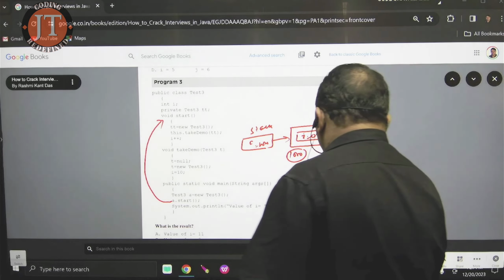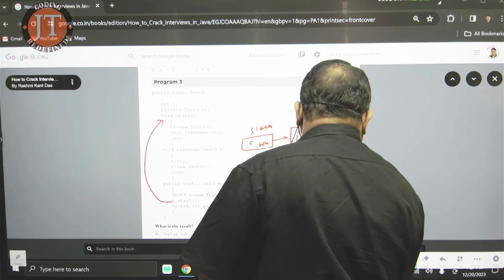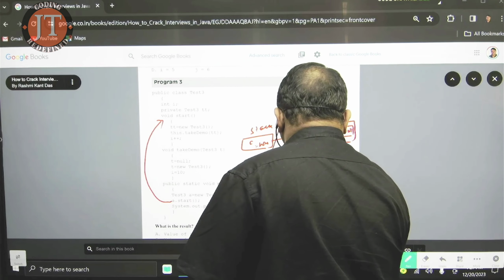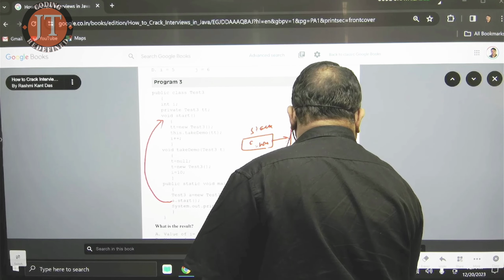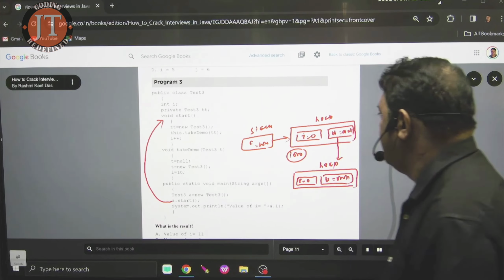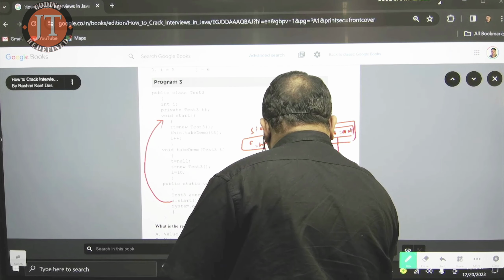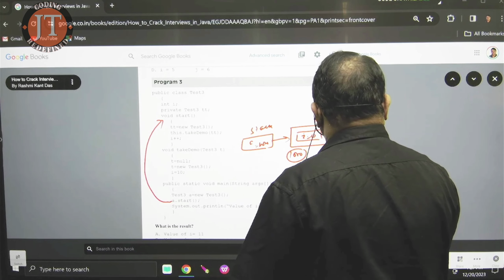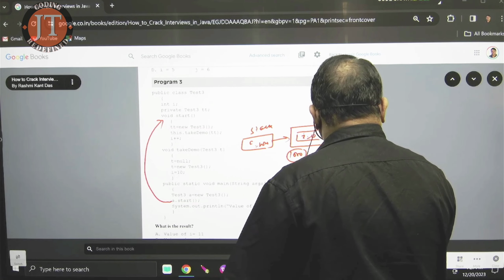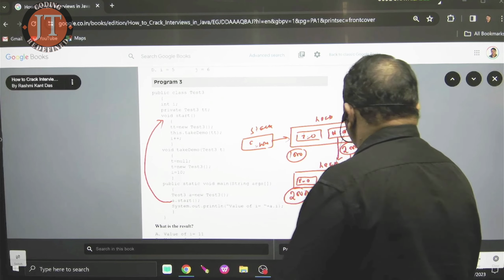Now, the size of the object depends on the instance variables. How many are available here? 2. i is initialized by 0, TT is initialized by null. If the base address of the object is 2000, TT now contains 2000, so it points to this object.